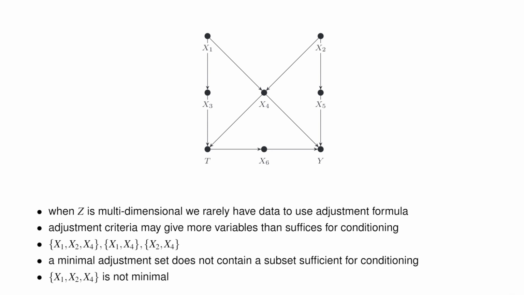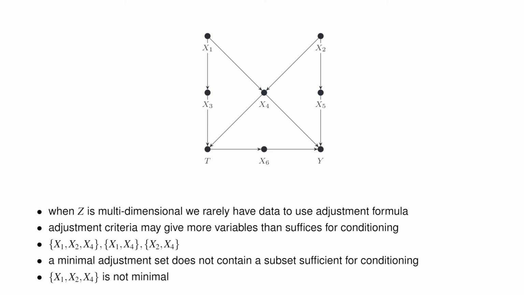Look at this diagram. We can find 7 distinct adjustment sets satisfying the backdoor criterion relative to the effect of t on y. 3 pairs: x1 and x4, x2 and x4, and x4 and x5. 3 triplets: x1, x2 and x4, then x1, x4 and x5, and the last triplet x2, x4, and x5.